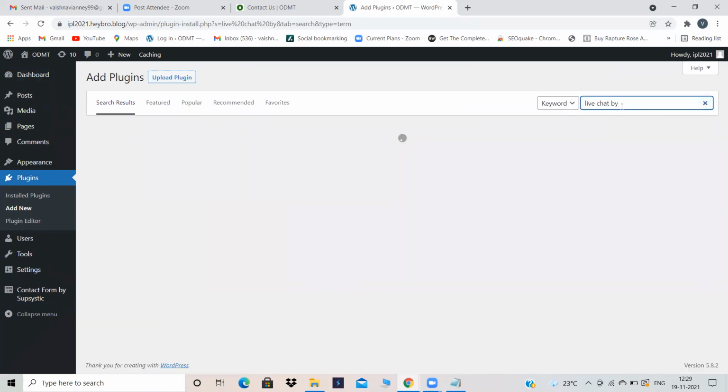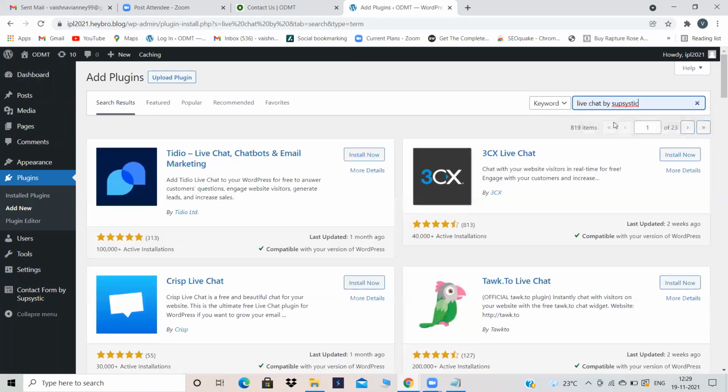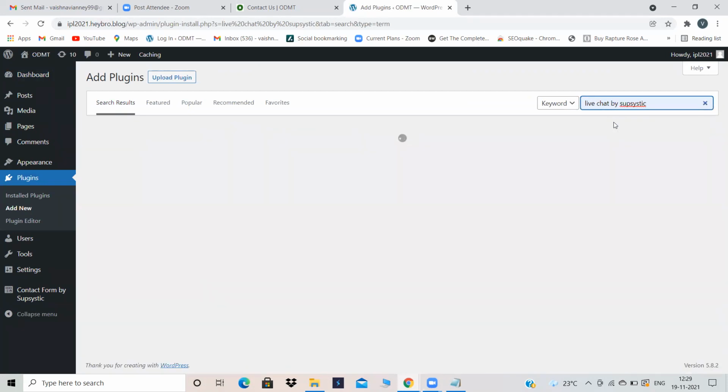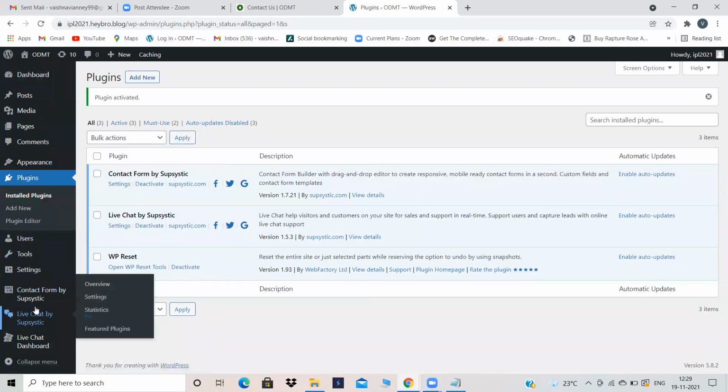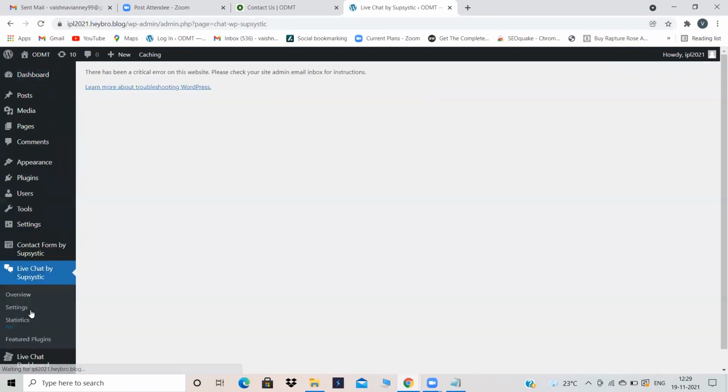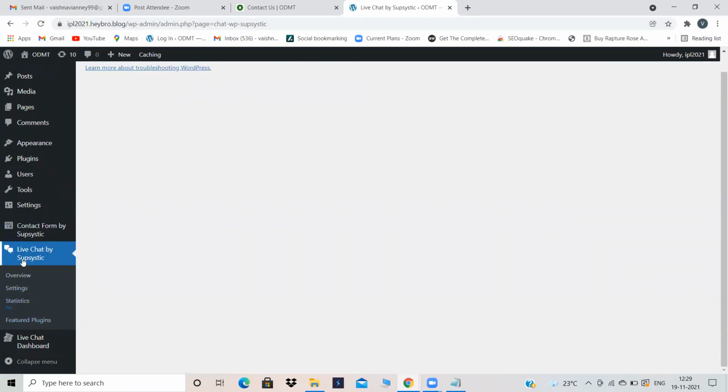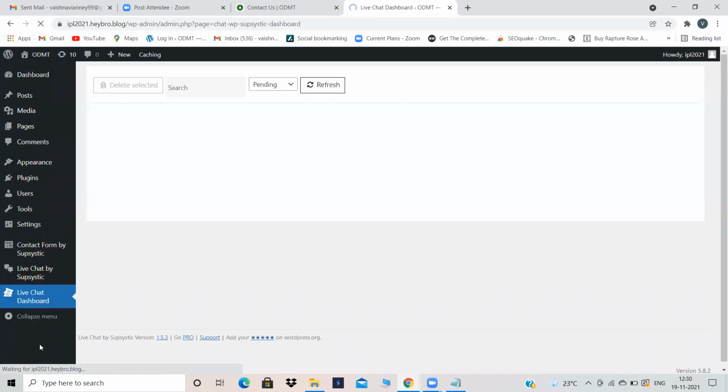Live chat by Subsystic. Install now. Activate the plugin. Live chat by Subsystic. Okay, no need of this option. Here, nothing. You can design your live chat option, your live chat emoji and all. Only designing will be there over here. Just let's go into the live chat dashboard.